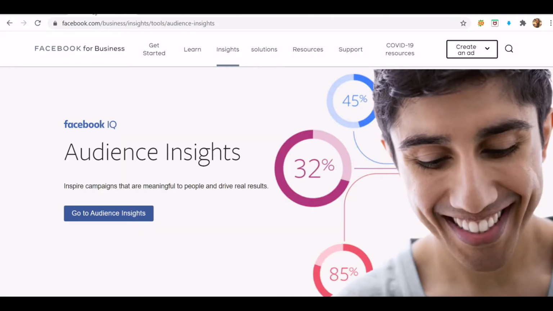The Insights tool is the most important tool on Facebook. It will allow us to analyze all Facebook users and find unique and very specific interests that we didn't know even existed. As a result, we can show our products or services to much more relevant people and convert them more easily into sales.